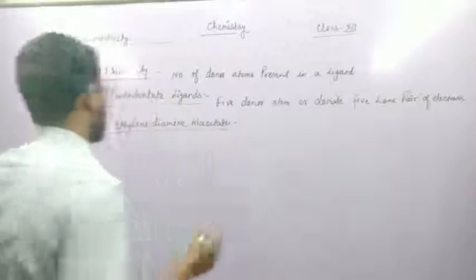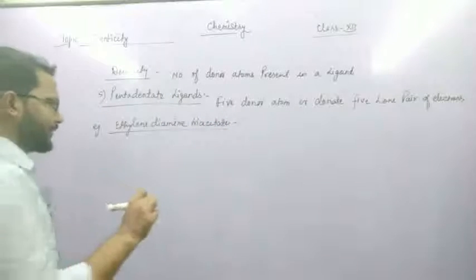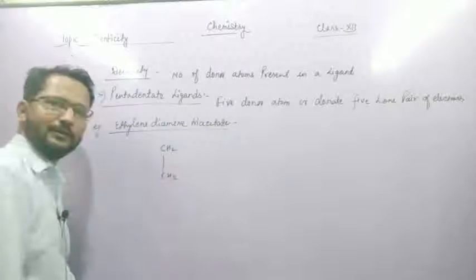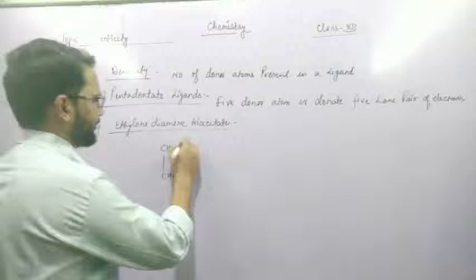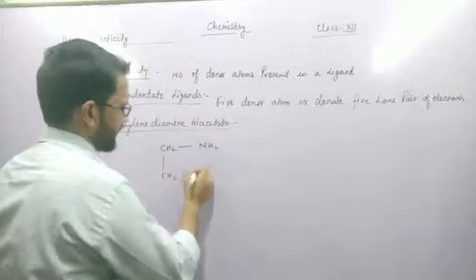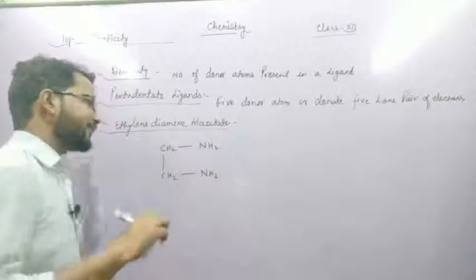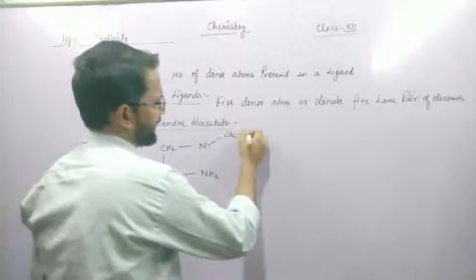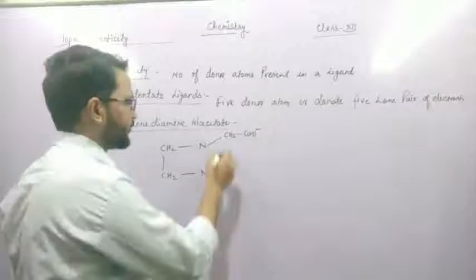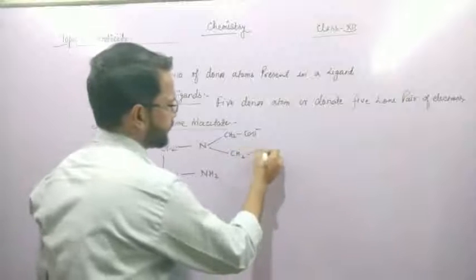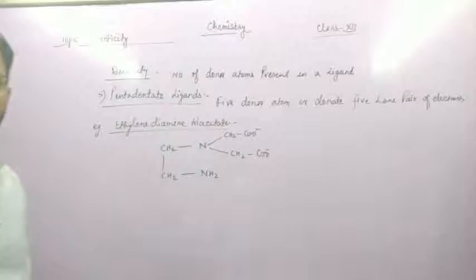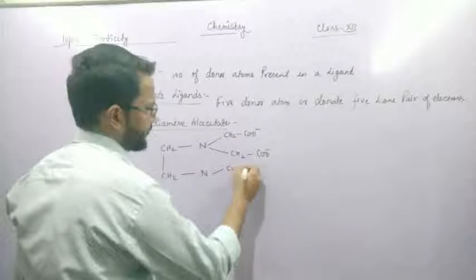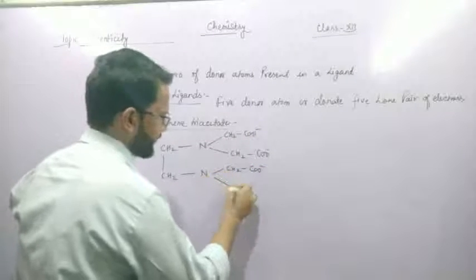First of all, see the structure of ethylene diamine triacetate. Ethylene means CH2 single bond CH2. Diamine means NH2 and NH2. Triacetate means hydrogens are replaced by acetate groups: the first acetate group CH2 CO negative, the second acetate group, and a third replaced by CO negative, and the last one is hydrogen.